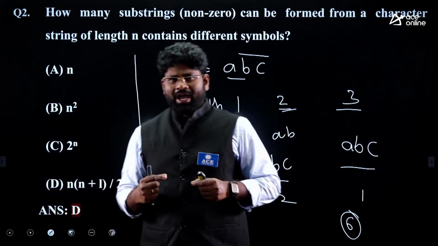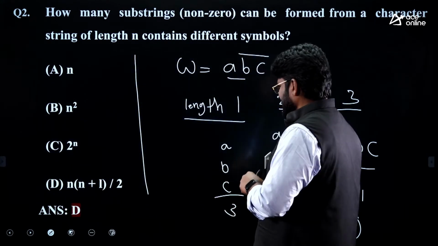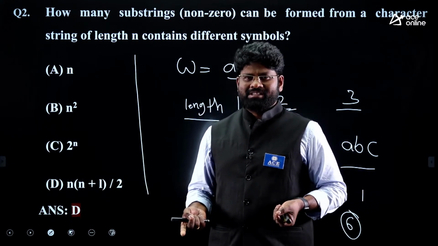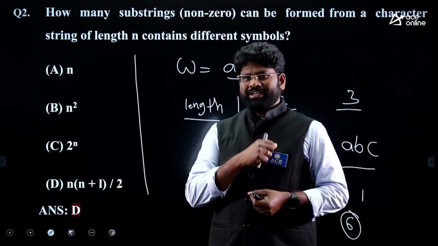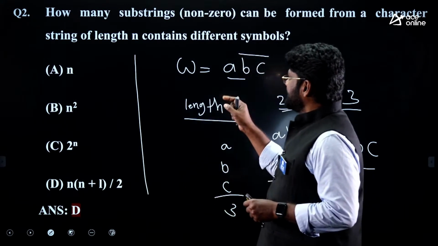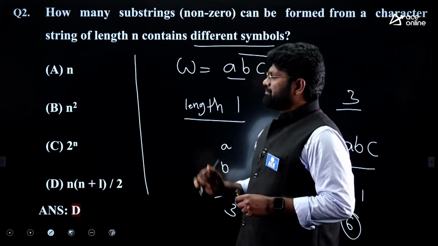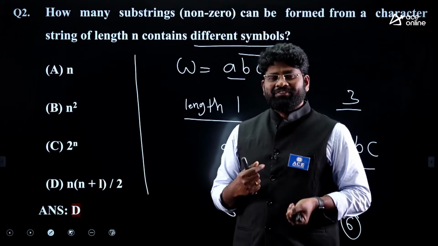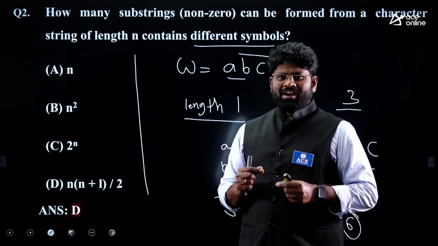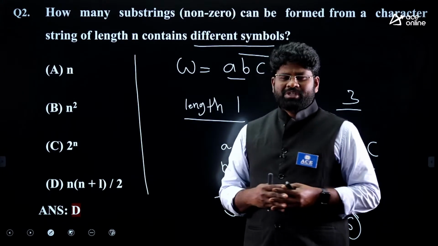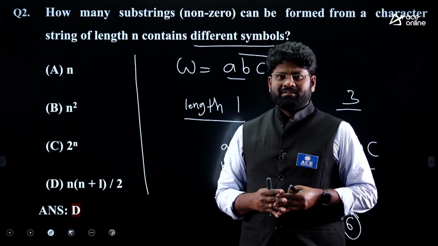Now you have to look at the right answer here. This is n into n plus 1 by 2, right? That is absolutely the right answer. Now the question is, instead of asking this statement as different symbols, the string containing different symbols here, suppose you had asked how many substrings are possible of length n, right?